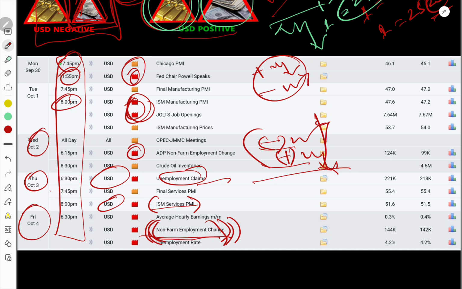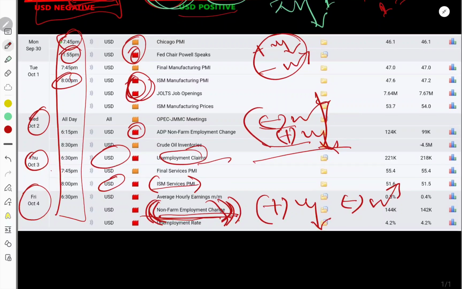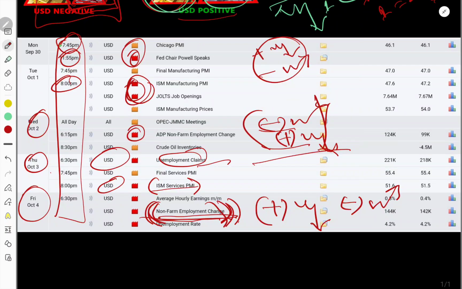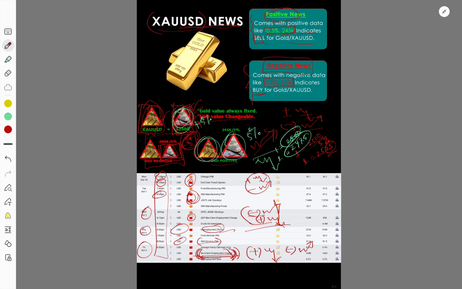NFP is the most powerful news on the market. You have to keep your concern on this news, and you have to manage your risk properly during the news time. You may open a separate account for the NFP news if you want to take the risk. If data comes with positive value, we will sell gold. If with negative value, we will buy gold. This is the simple theory. I also explained a lot about money management, so you may check our previous week's fundamental video and learn a lot. This is a basic overview of what we can do. Hopefully all things are clear now.